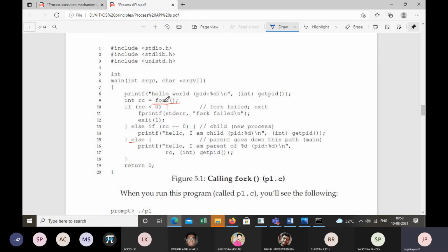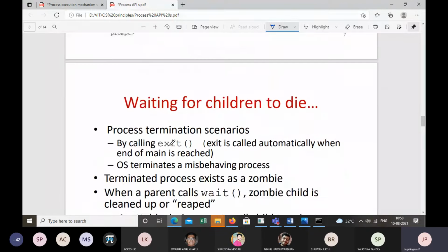Now when fork is invoked, the child process is created. Now if you look at line 13, the value of RC is 0 for the child process. Lines 13 and 14 belong to the child process, and line 16 belongs to the parent process.